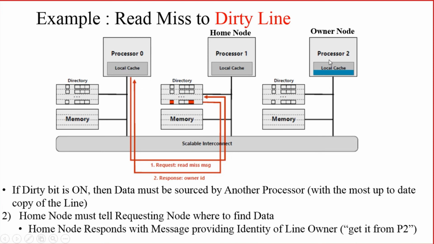It will be the ID of the owner node which contains the actual data. So in my case, the data is present in processor 2. So the home node will respond to processor 0 with the owner ID as 2 because processor 2 has the actual data. Here it will send a message: get it from P2. So the owner ID is sent to processor 0. Here the owner ID is 2.